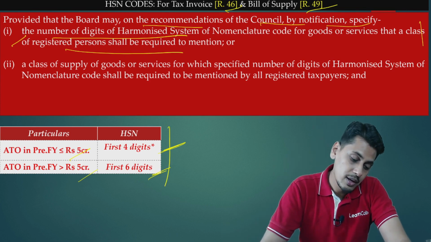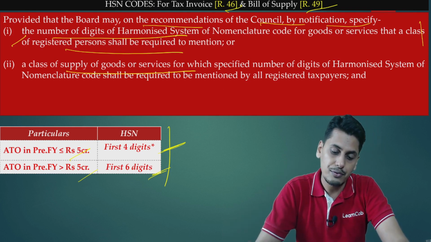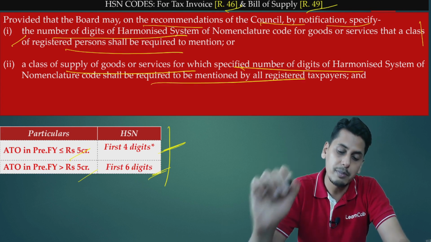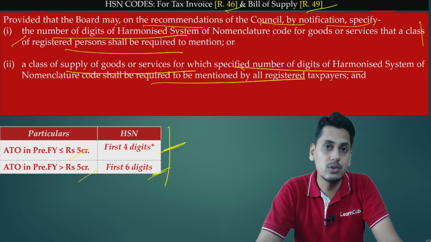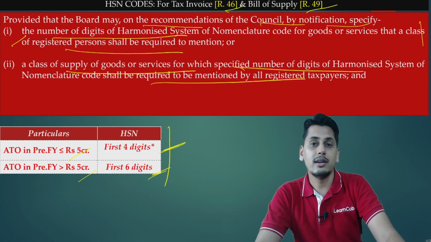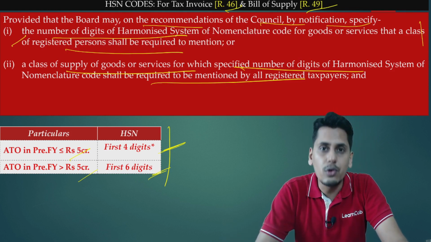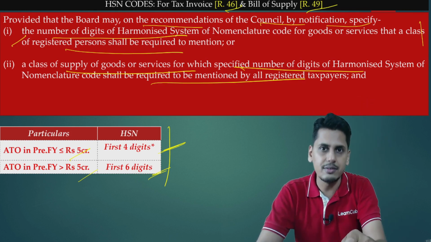The next point, the board is empowered to notify a class of supply of goods or services for which a specified number of HSN digits shall be required to be mentioned by all registered taxpayers. So friends, in clause 2, the board is not notifying registered persons, but notifying a class of supply of goods or services. In short, the board is empowered to notify goods or services.